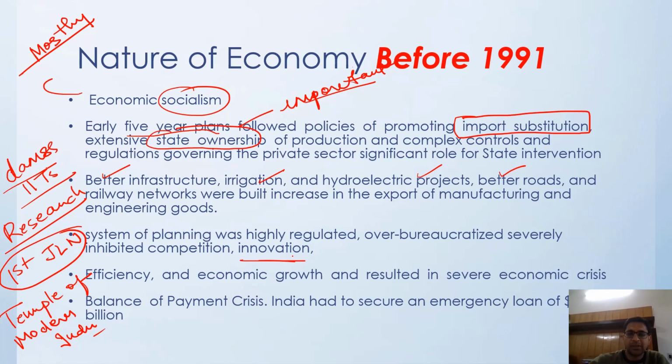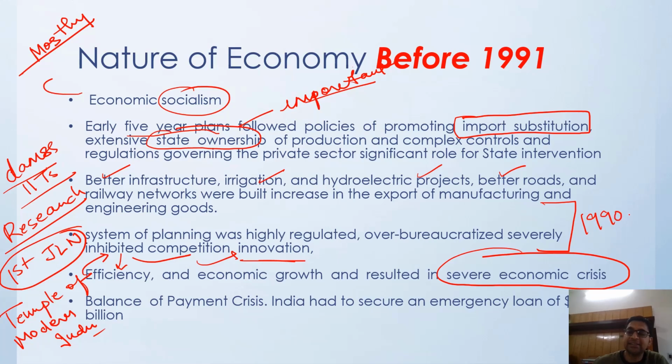Efficiencies and economic growth and resulted in severe economic crisis. So there was no proper efficiency. It inhibited competition, it inhibited innovation, it inhibited efficiencies, and because of that huge government control, it led to the severe economic crisis which came in 1990 and 1991.